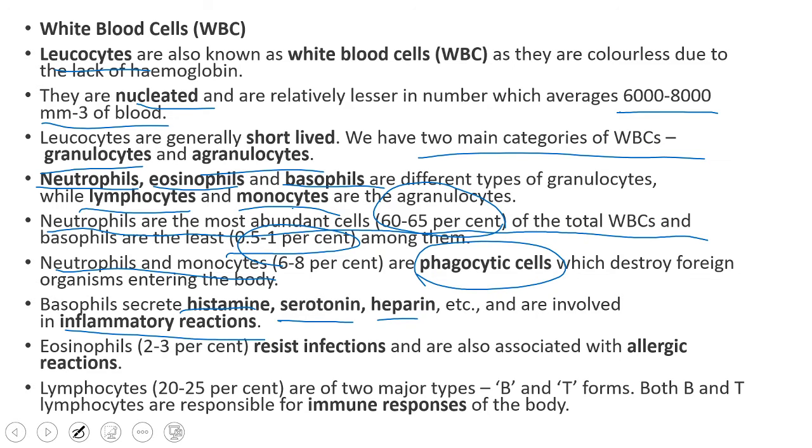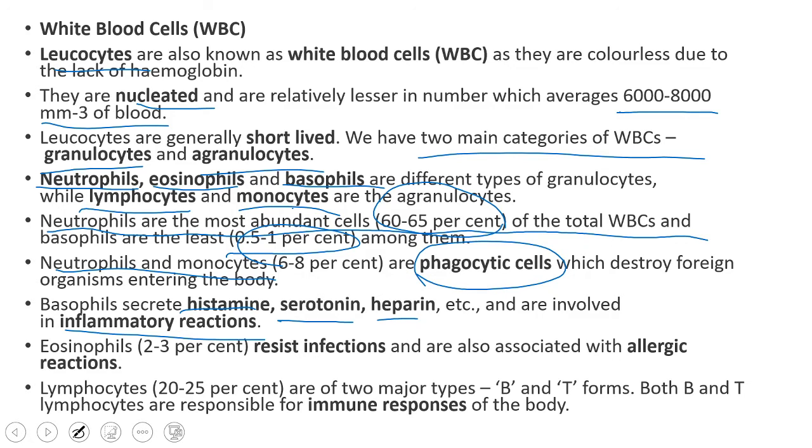Right. See, what do you mean by inflammatory reactions? Whenever an antigen enters into our body, which can destroy any tissue, how can that be expressed? That can be expressed in the form of inflammation. So they will show these inflammatory reactions. Which cells? Basophils will show these inflammatory reactions.